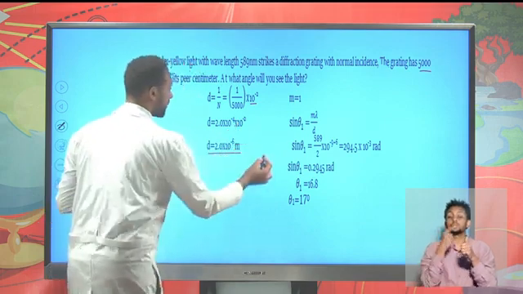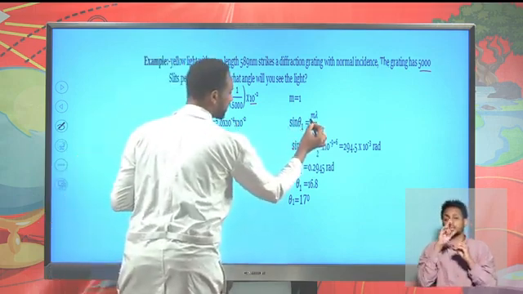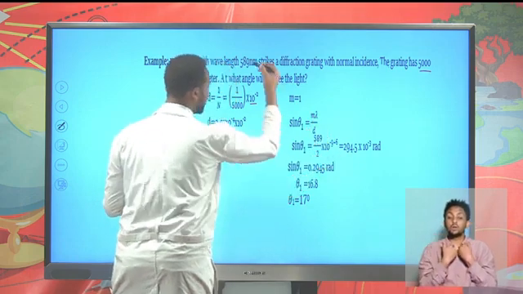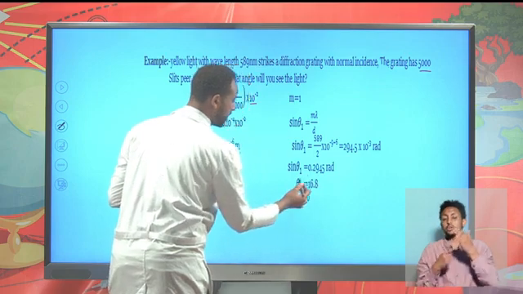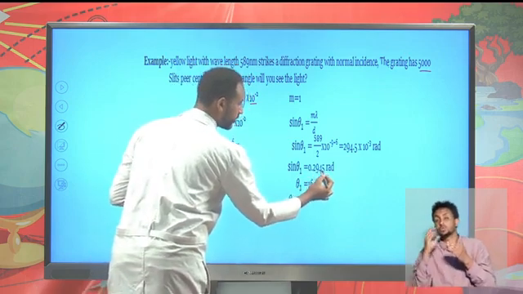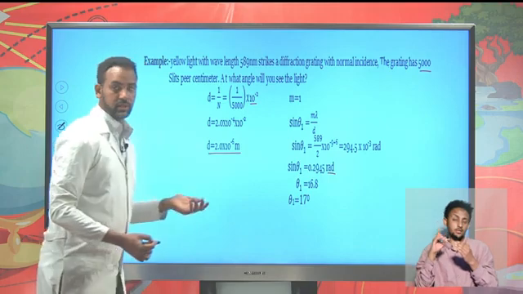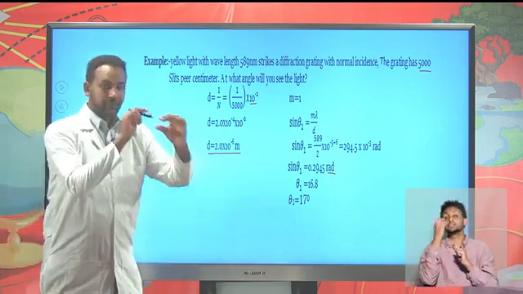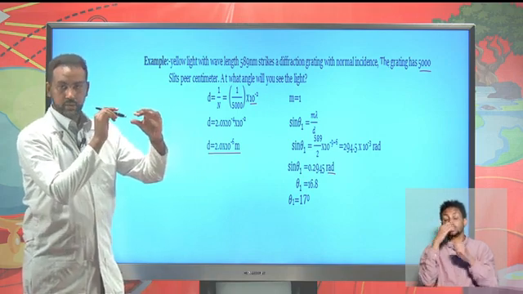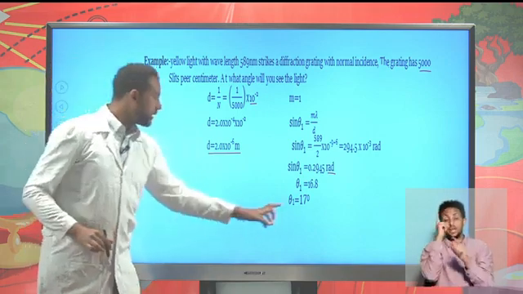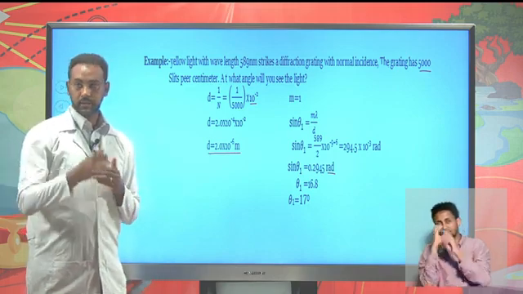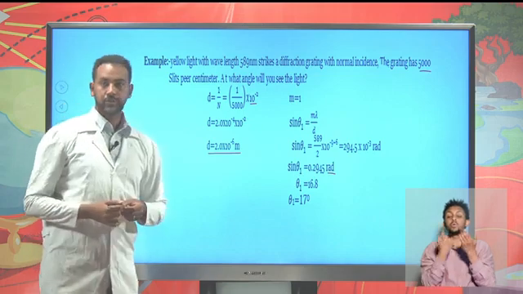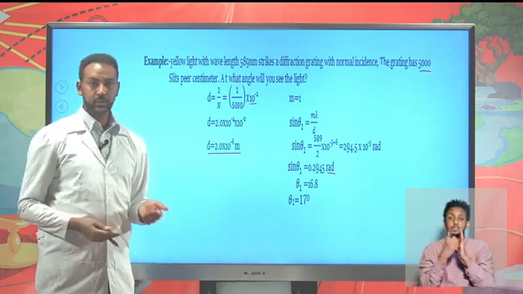From the previous equation, sine theta 1 can be expressed as m times lambda over d. M is already 1, so substituting all the values, we find sine theta 1 to be 0.2945. You should convert it into degrees, so that it is 17 degrees. As you move your telescope or spectrometer to exactly 17 degrees, you can find the yellow color, or the first order of spectrum. So we can solve different examples and you can proceed on.